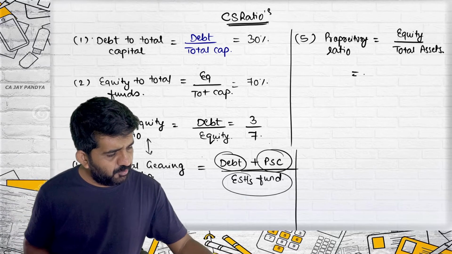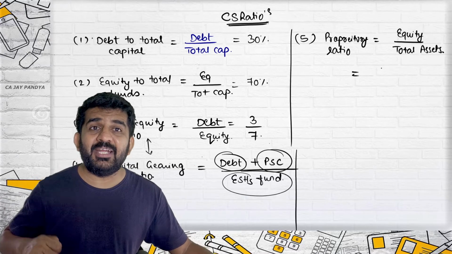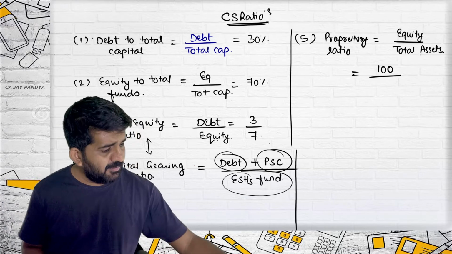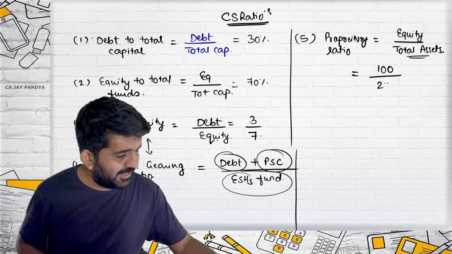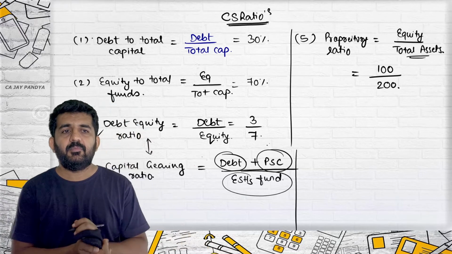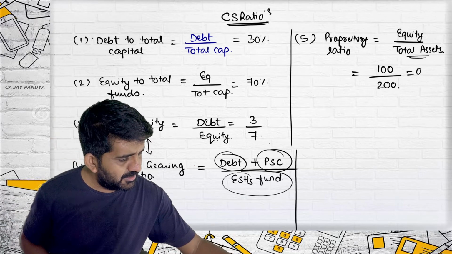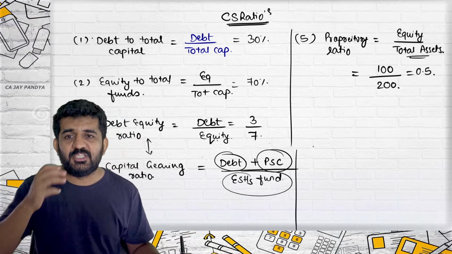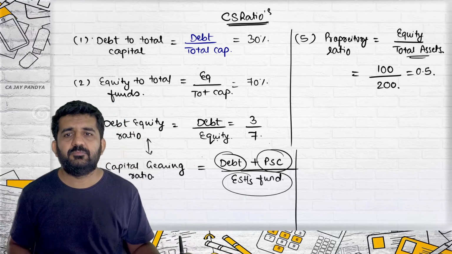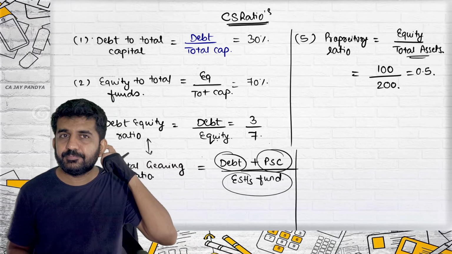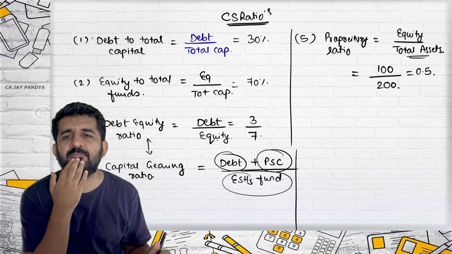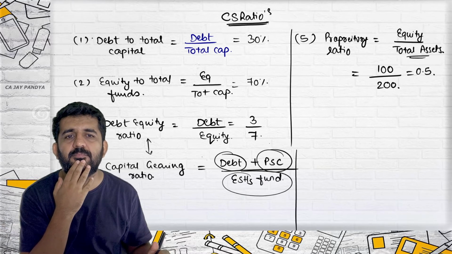So let me give you an example. My equity is say 100, and my total of asset side is 200. What is the answer? 0.5 or 50%? What does this mean? Abhishek? No idea.